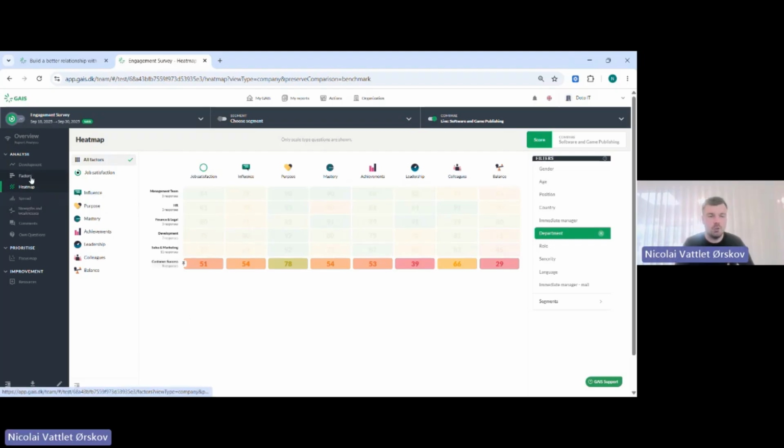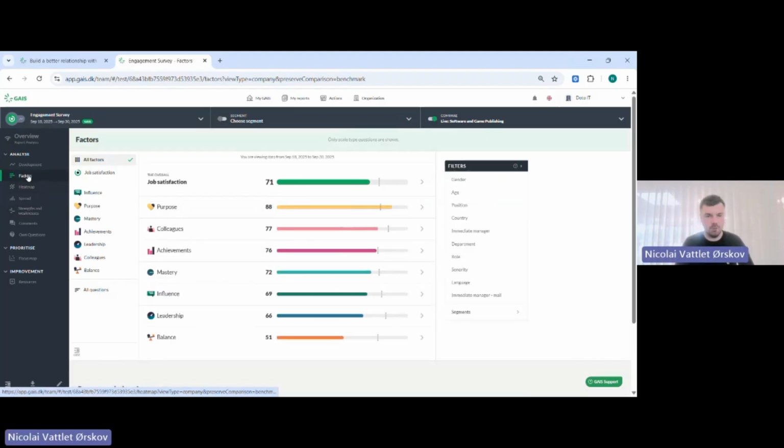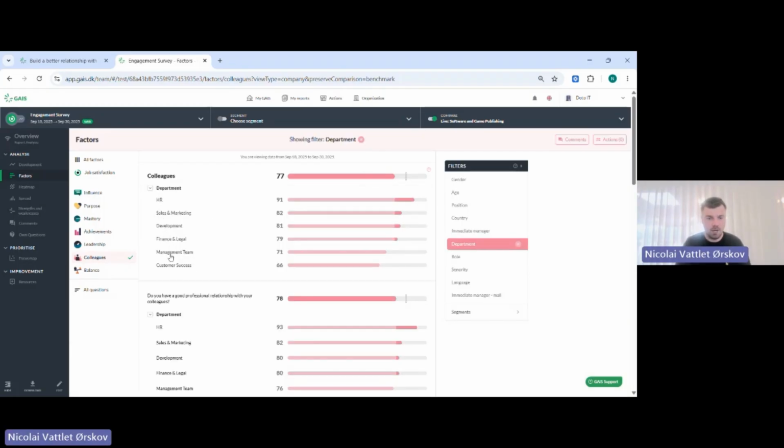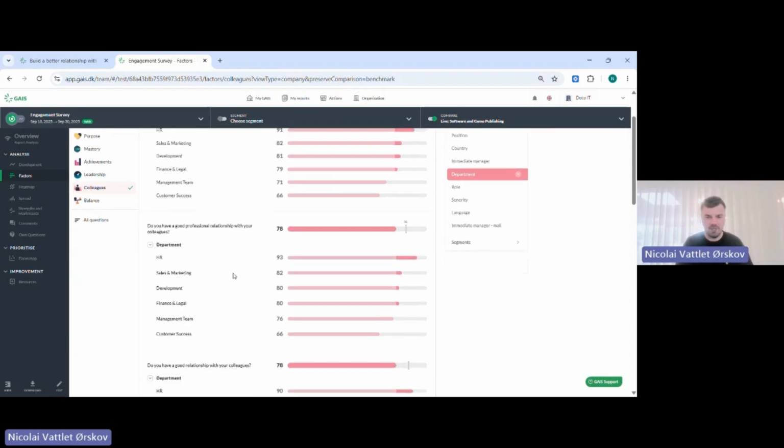I would like to also show you the factor tool up here, because this is where you can just see all the factors, how it's going. This is your score, and here we have some benchmark scores that you would be able to compare yourself with if you wanted to use this. You can also open up the factors, see all the questions. You can again use your filters. Let's take department. Then we can see all the departments, the score on each factor, and see how it's going.